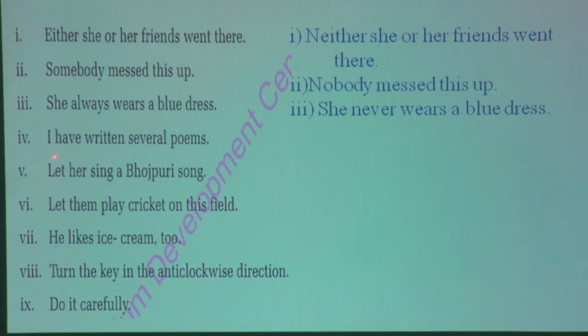Let's move to number 4. I have written several poems. So, what is the changing word for 'several'? 'Always' changes into 'never'. Now, I have not written any poems. So, 'several' changes into 'any' while making it negative.